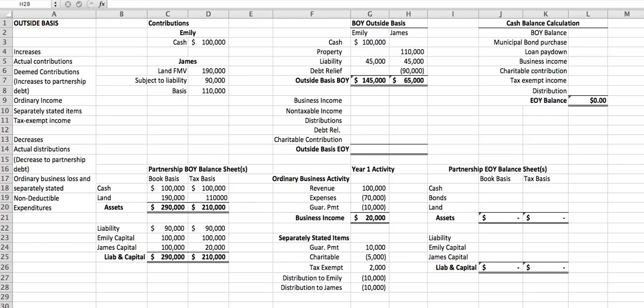Okay, so we've got the distributions to James and Emily. Let's take a look really quick at how all of this is going to affect their outside basis. Remember, our beginning of the year outside basis for Emily was $145,000 and for James it was $65,000. So first, we're going to look at each of the partners' share of their business income, so $10,000 each. We have non-taxable income, tax-exempt income of $1,000 each.